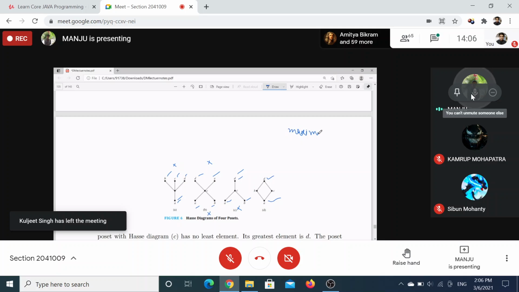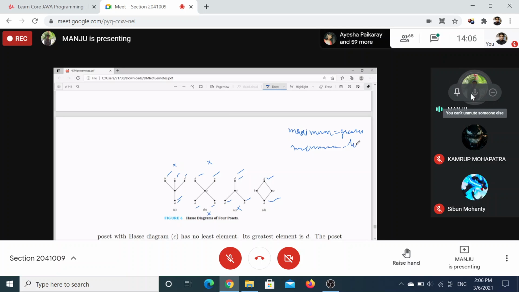Maximum is the same as greatest, and minimum is the least we are considering. Maximal and minimal are different from greatest and least. These may not be equal. These are equal if there is a unique top and unique bottom.